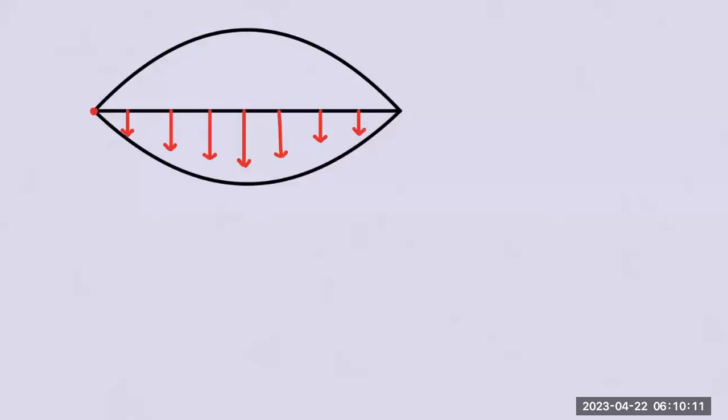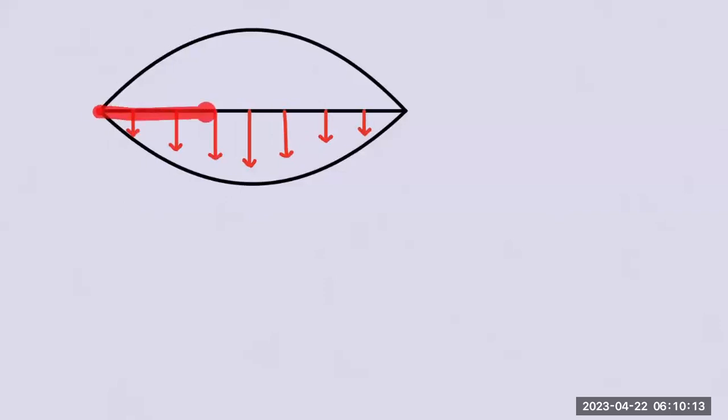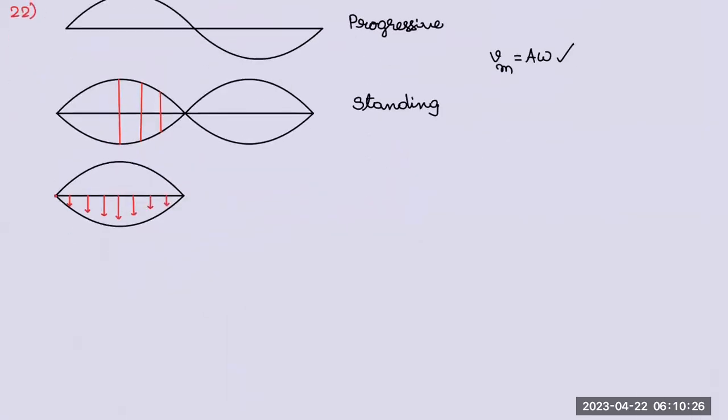The feel is like this. When the string is at equilibrium, this point is moving with less velocity, a little bit more, maximum velocity, less like that. That's what you need to understand. Clear? Different particles are moving with different velocities. Understanding that, so the answer is D.